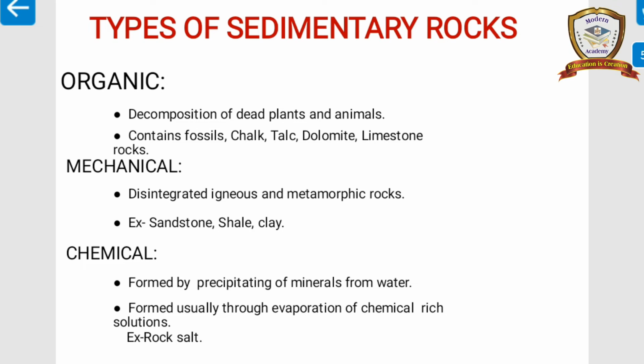Third one, chemical. Chemical means there are changes in the structure of the substance. These rocks are formed by precipitation of minerals from water. They are formed usually through evaporation of chemical-rich solution. Example, gypsum.